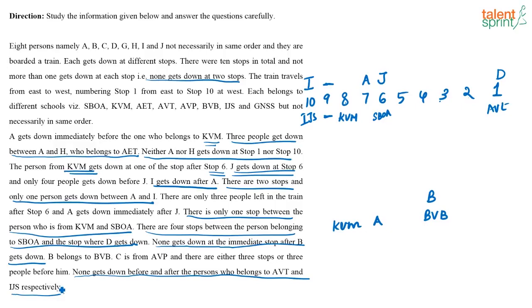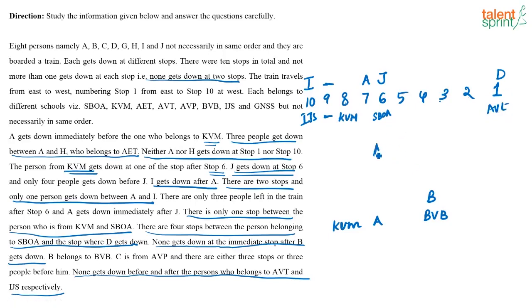So, where can I put C? See, if there are 3 stops before him, 1, 2, 3, this has to be C. So, if this is C, then we found out that D is getting down at stop 1. So, D is the first person to get down. So, that means AVT has to be in the first place. That's how I fixed that.